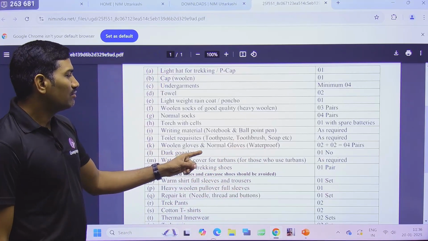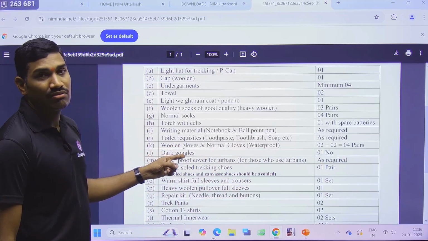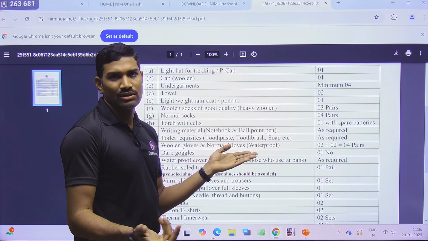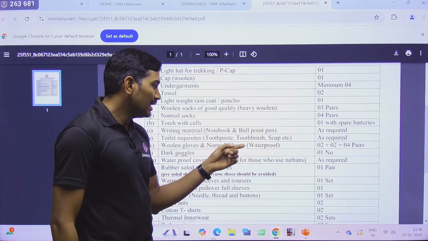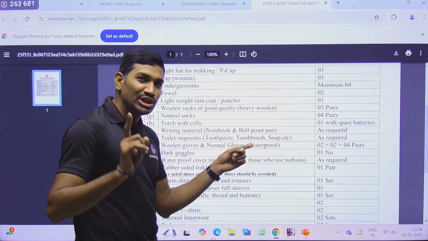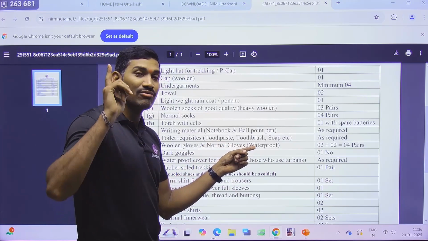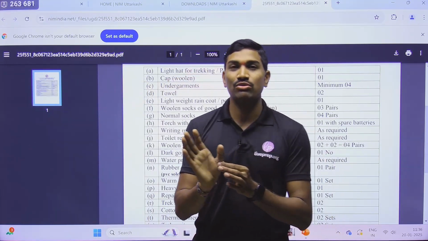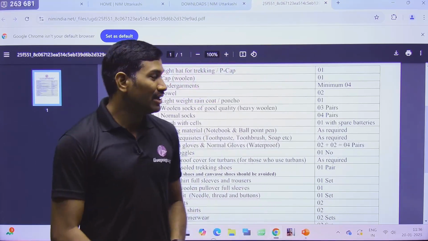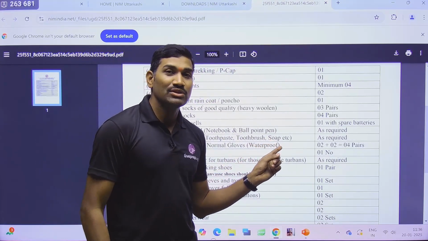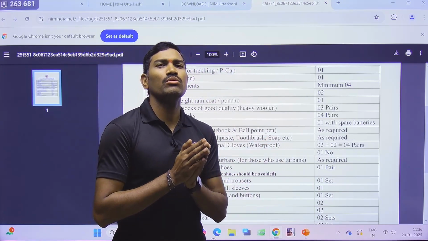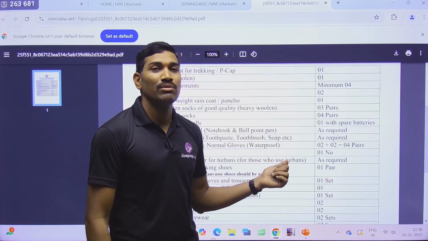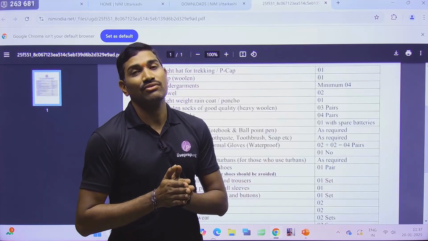Clear? Next one, woolen gloves and normal gloves. Woolen gloves are very important to withstand the cold temperatures on the mountain, and you should also carry some normal gloves. Please remember, you need to compulsorily carry waterproof gloves. Waterproof, and at the same time they should withstand the cold. Where exactly do we use this? Because I observed in our course that so many people did not bring this, and they faced a problem when we were doing the ice craft.